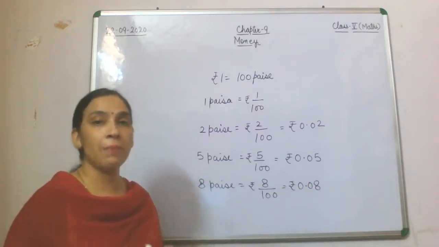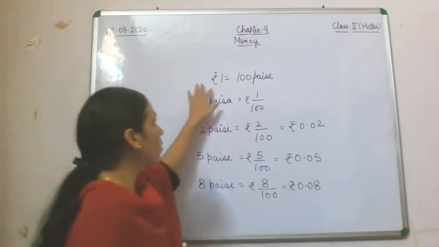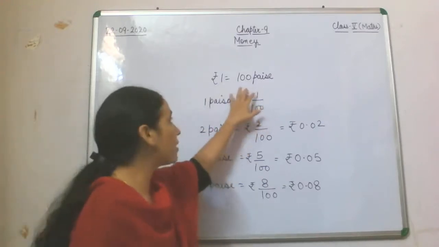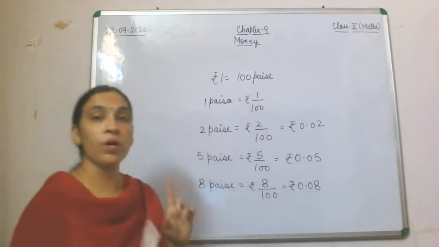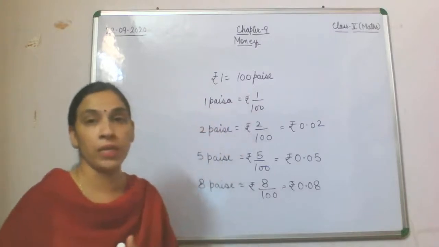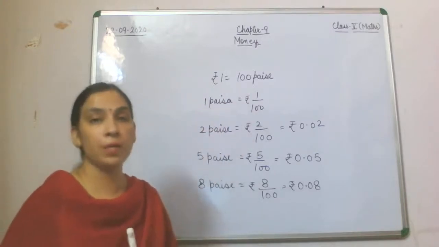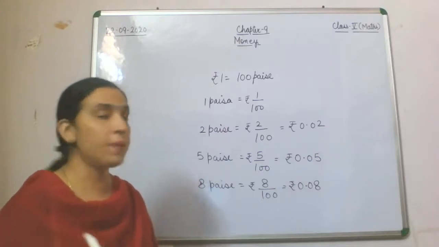From these examples which I have taken just now, you are all aware that rupee 1 is equal to 100 paise. Now if you want to find 1 paise is equal to how many rupees, then 1 will be divided by 100, because in 1 rupee we constituted 100 paise.